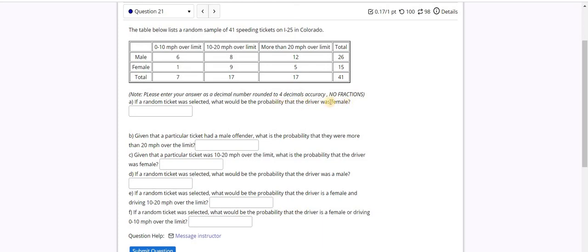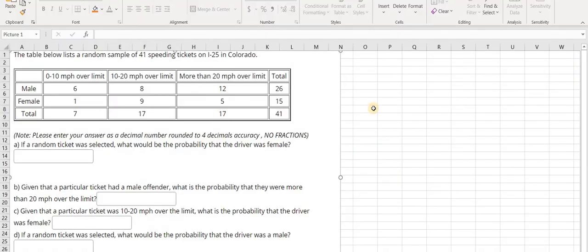Now, the probability that the driver was a female is how many females out of the total. So I have 15 females out of the total of 41. So the first probability is basically 15 females out of 41. Again, the answer, I have to turn it into decimal first. So 15 divided by 41. And then I have to round it to 4 decimal places. I'm going to copy and paste.